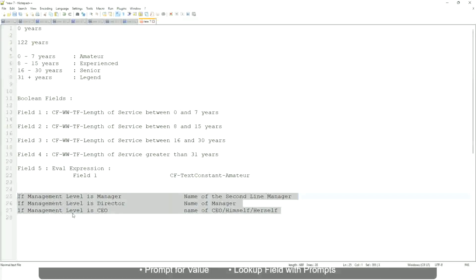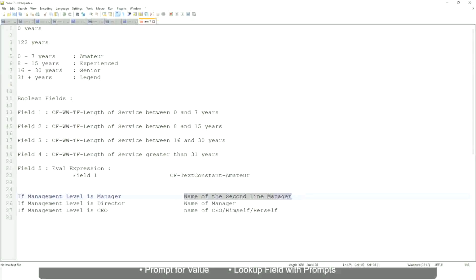Which function would you use? Evaluate expression, evaluate expression band or lookup range band. Evaluate expression, is it? Yeah, because here you have to return an instance.